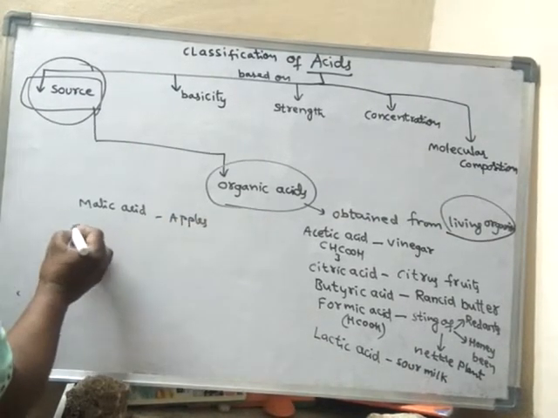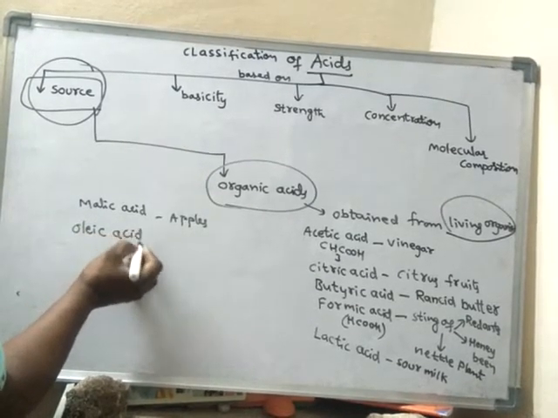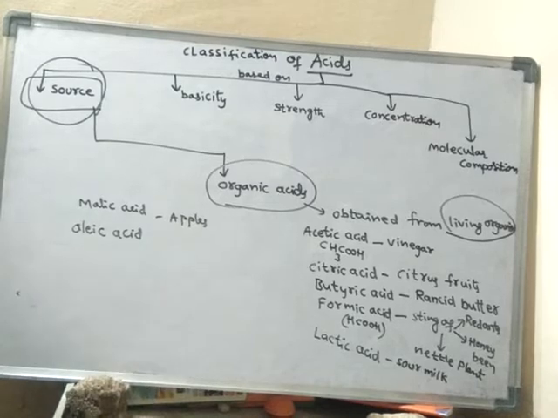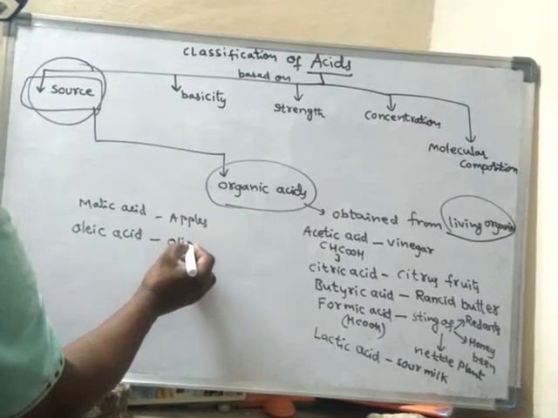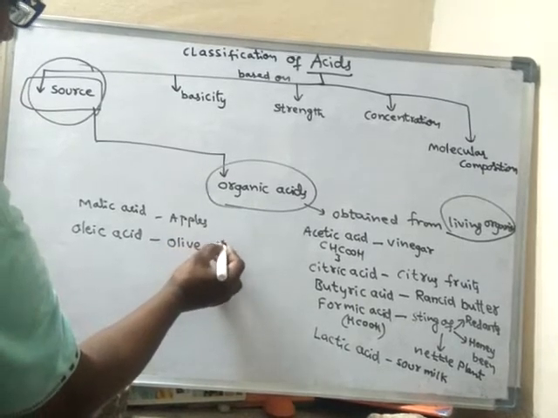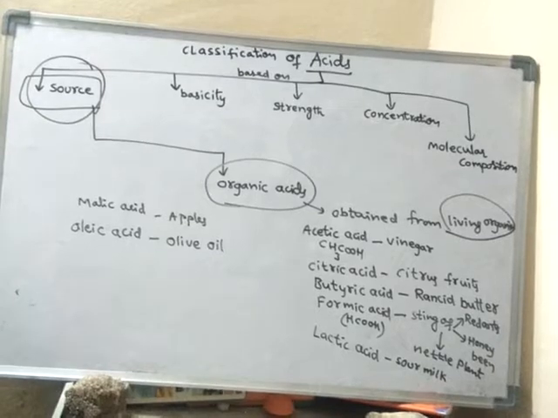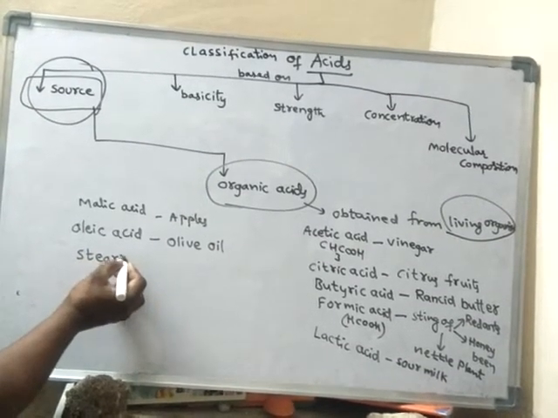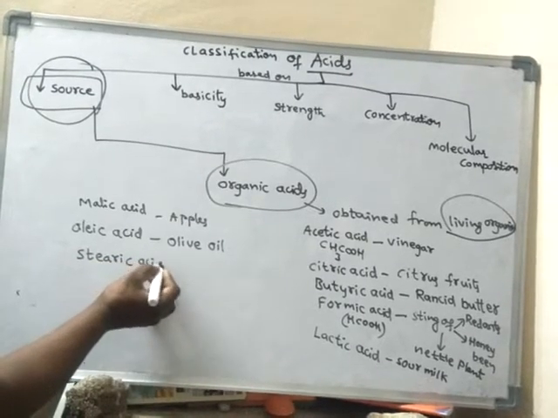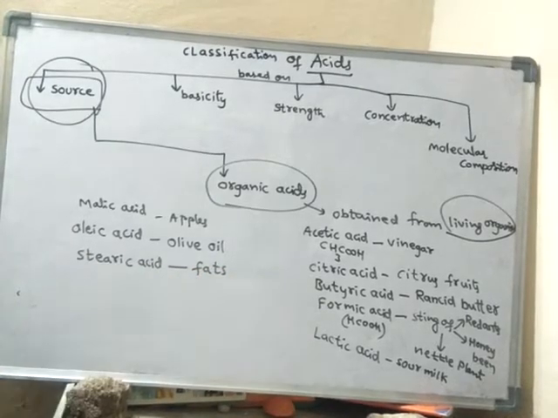Oleic acid is present in olive oil. In olive oil, we will find oleic acid. Stearic acid you will find in fats.